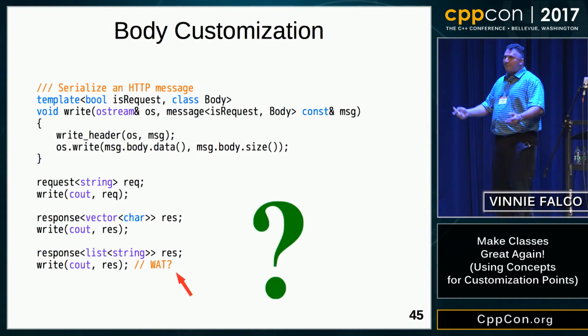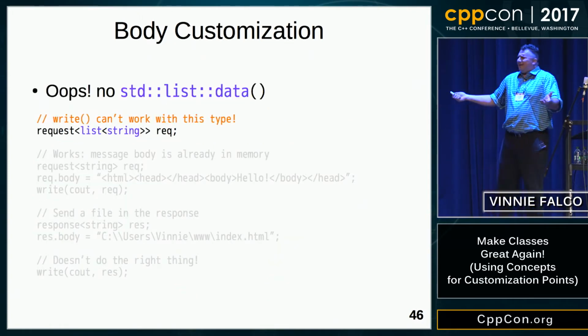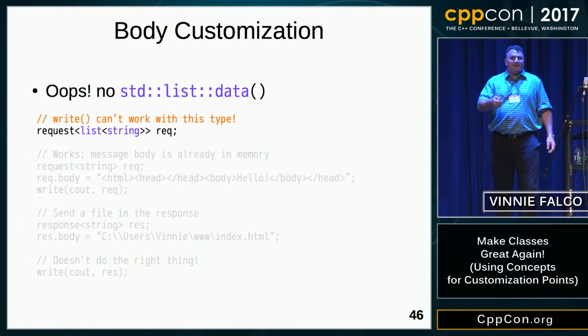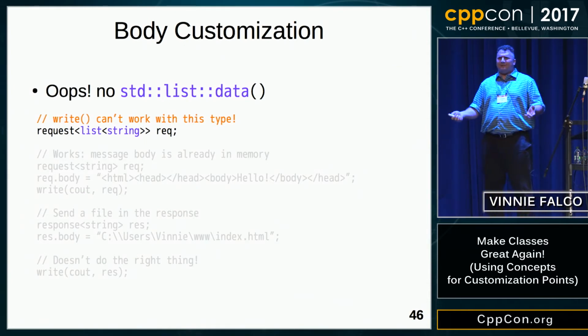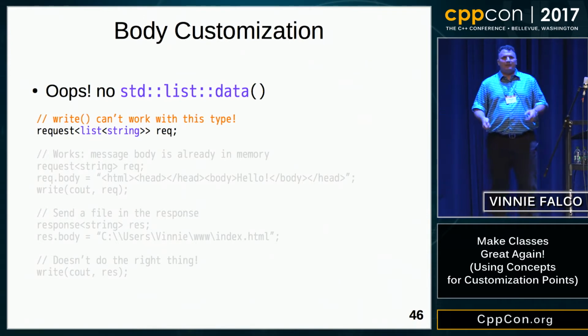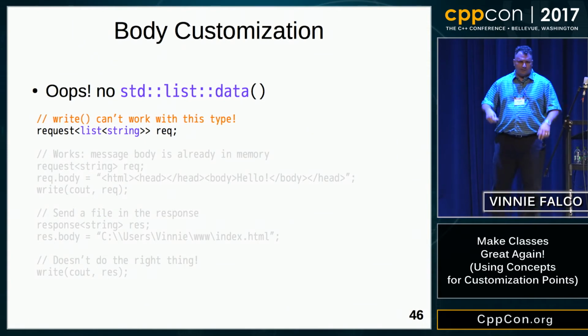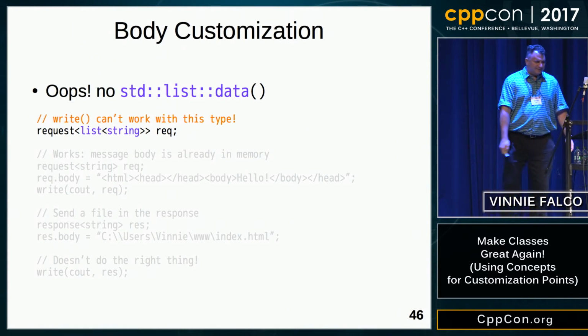There's a big problem with this code. Does anyone see what it is? Anyone? No data. There's no list data. What are we trying to do here? And then list size, that's not going to do the right thing. That's going to tell you the number of items in the list, not the number of bytes. So that was cool. The template parameter was cool, but it's clearly not the one. So we need to fix it.